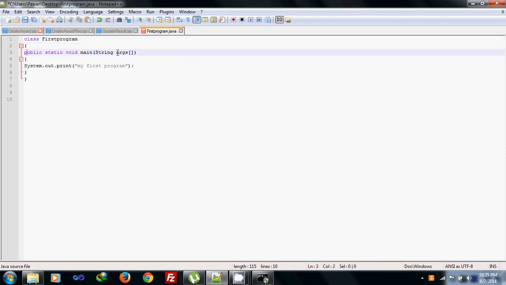Public static void main. Main is the most compulsory method that you are going to execute in your console. There must be one main method inside any class.